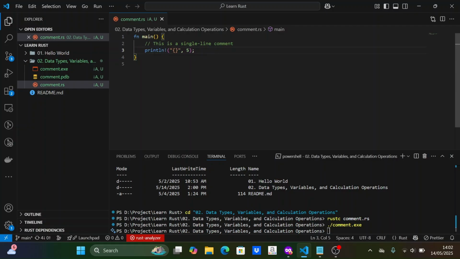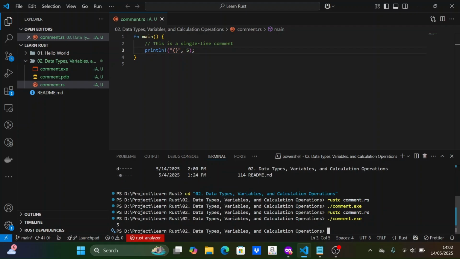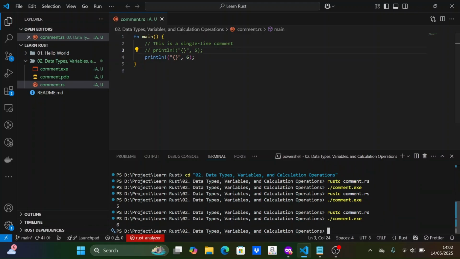Now let's try removing the comment in the code, then compile and run it. The output number 5 appears in the terminal. Now let's try to print the number 6 without removing the print statement for number 5 using a comment. Let's try displaying both by removing the comments so that both 5 and 6 appear in the terminal.